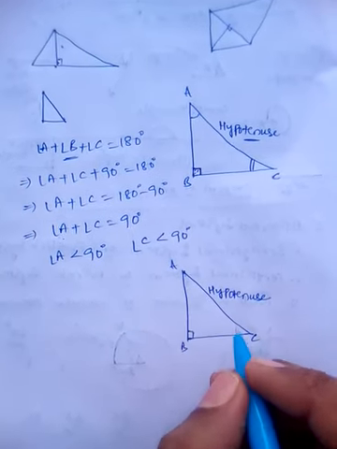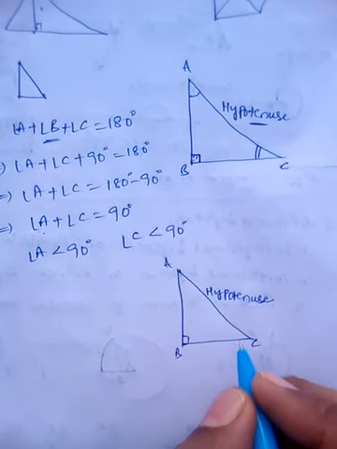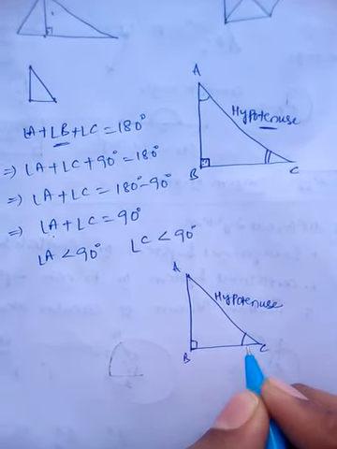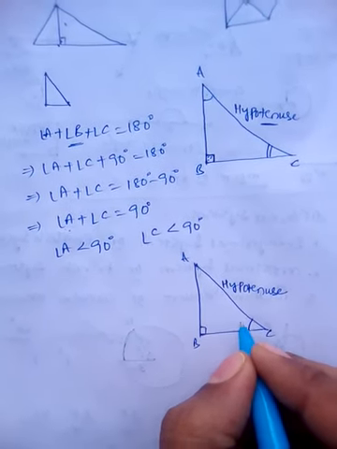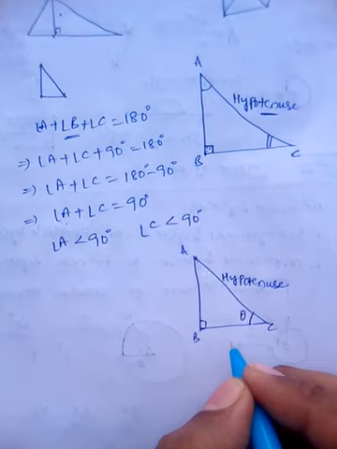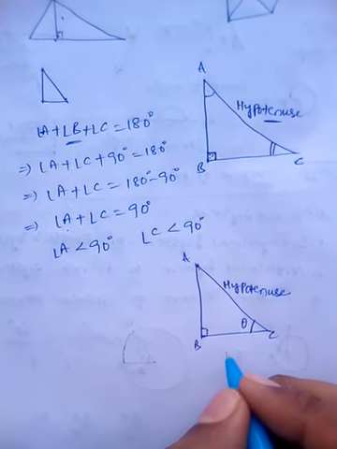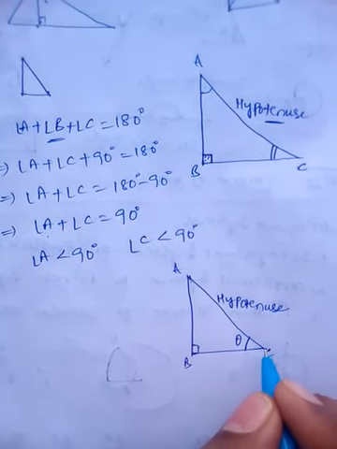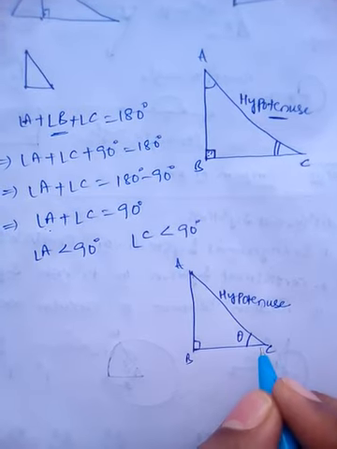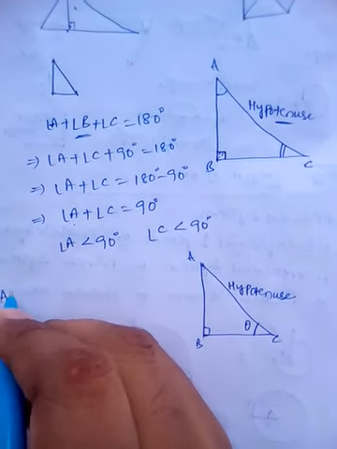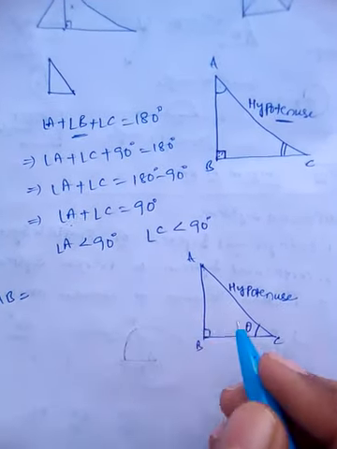Now the remaining two angles are acute angles. Out of these two acute angles, one angle I suppose is theta. Now what about the side AB?